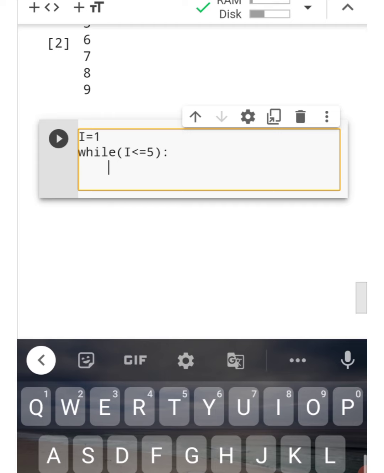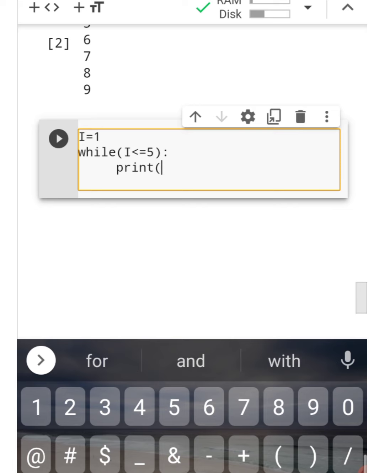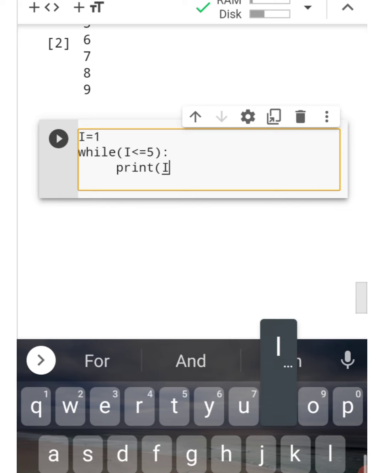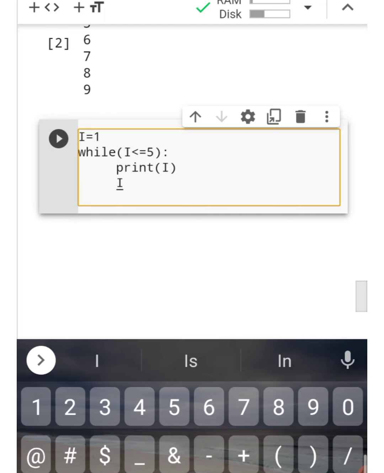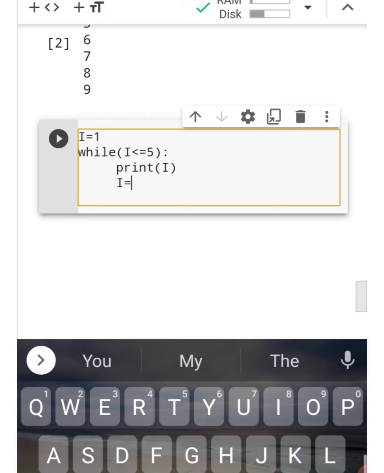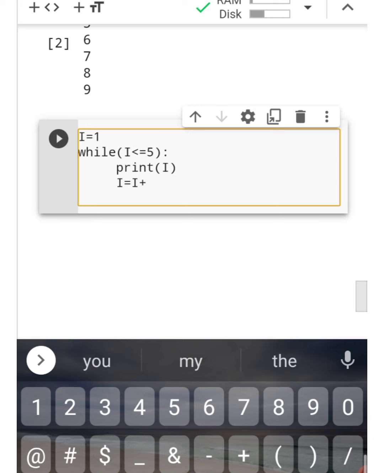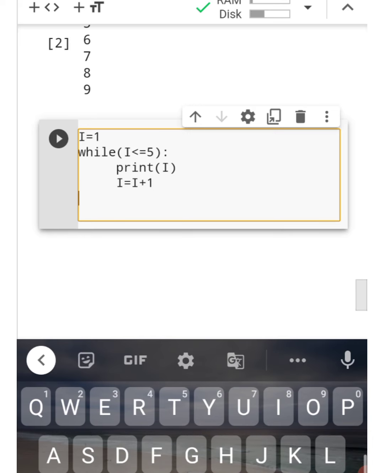Indentation, then next print, we have done the print in the while loop.